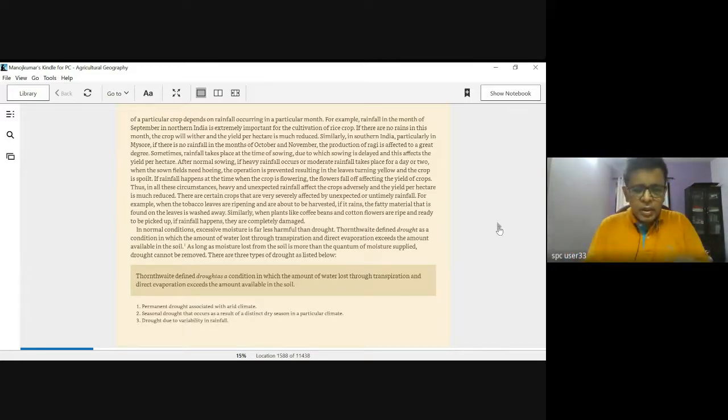Okay, we'll see that the perfect balance is wherein the precipitation and the evaporation are in balance. You will see that where the precipitation is more and the evaporation is less, you're going to have the area flooded. On the other hand, if the evaporation is more and the precipitation is less, then of course you are facing dry conditions as such.